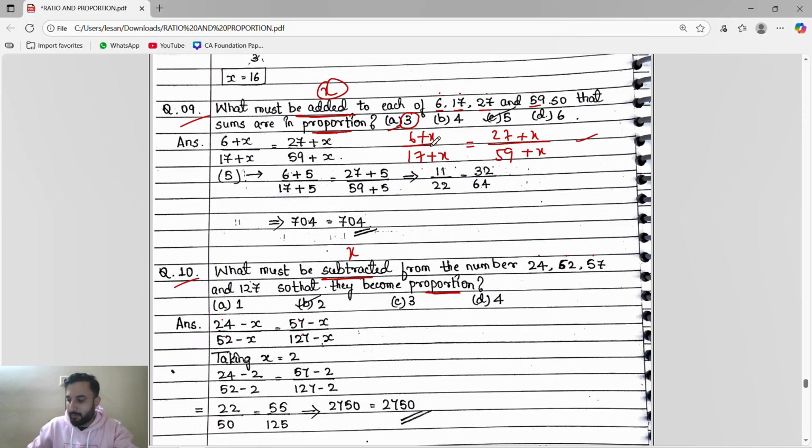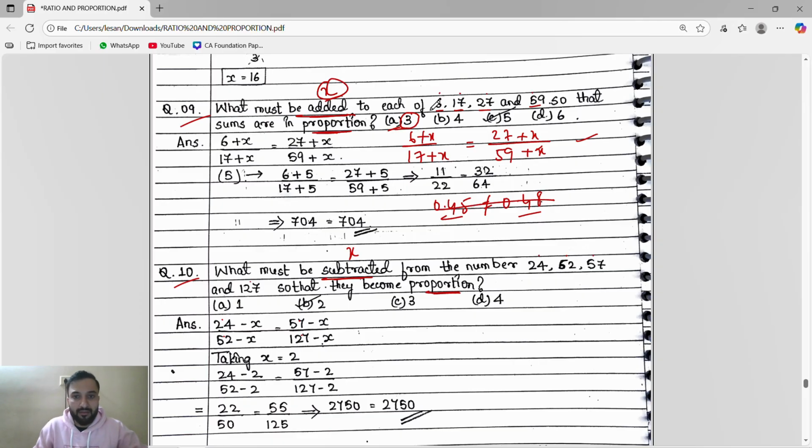So 6 plus 3, in the calculator only we will do 6 plus 3, 9. Then divided by 17 plus 3, 20. 9 divided by 20, you will get 0.45 on this side. Again, x we have taken as 3, so substitute here 3. 27 plus 3, 30, divided by 59 plus 3, 62. 0.48. They both are not equal. LHS is not equal to RHS. So option number A is not possible.